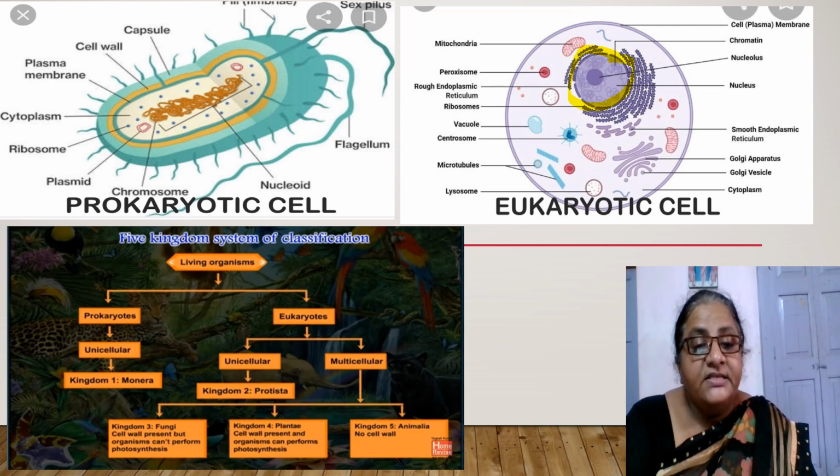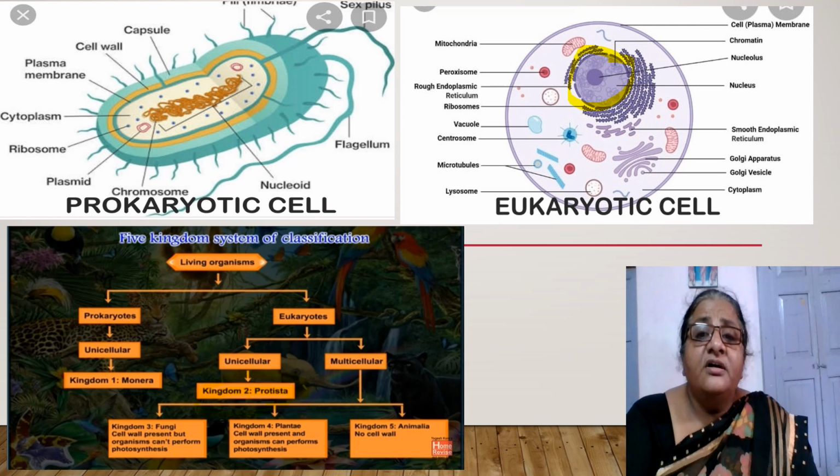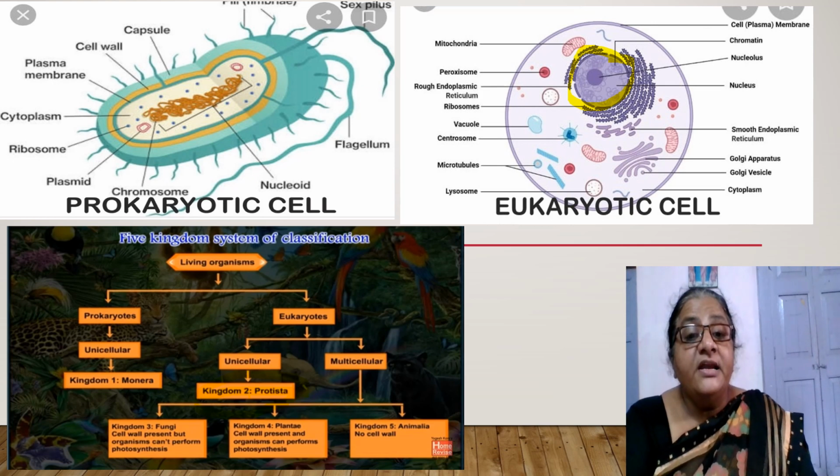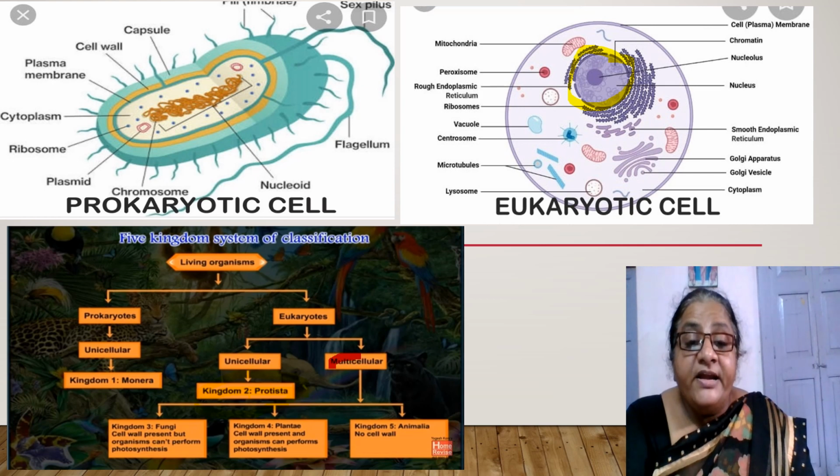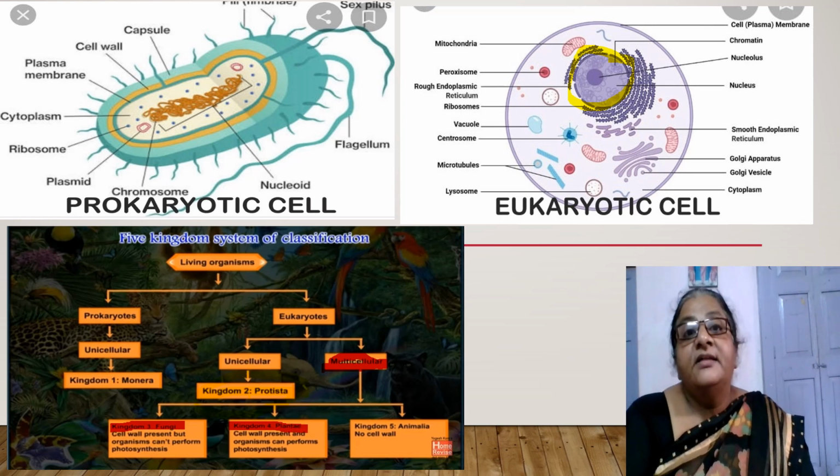See, this is the kingdom Protista, students. All unicellular organisms made up of eukaryotic cells are included in kingdom Protista, while all multicellular organisms are divided into three kingdoms. The first kingdom is fungi, the second one is Plantae, and the third one is Animalia.